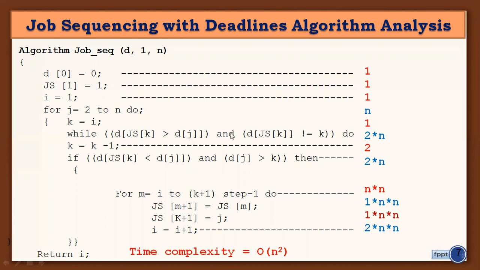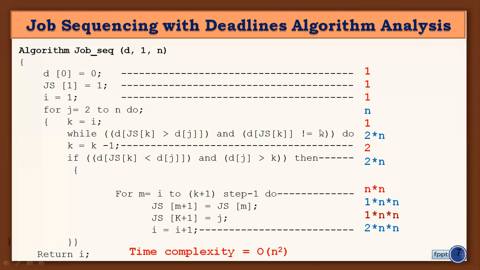And next, the while statement can be executed 2 into n times, 2n times. Why? Because here we are comparing two values. One is the first one, and another one is this one. The first comparison is one time and the second comparison is another time. These two statements you need to complete. For the first statement, you can compare n times.